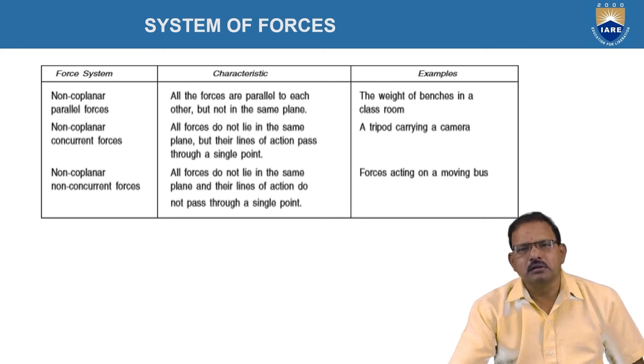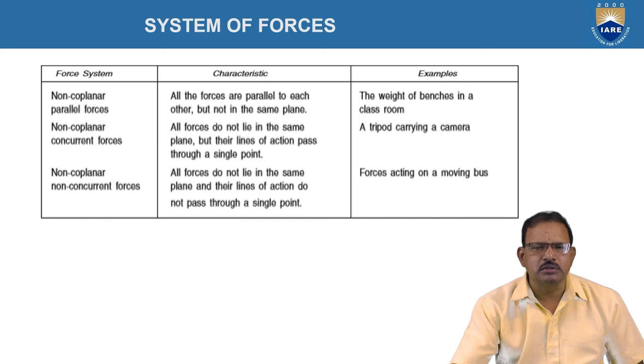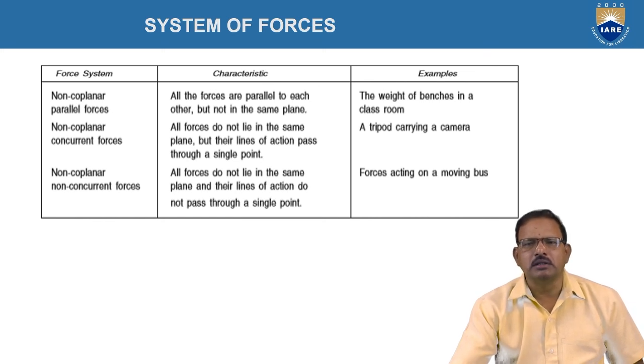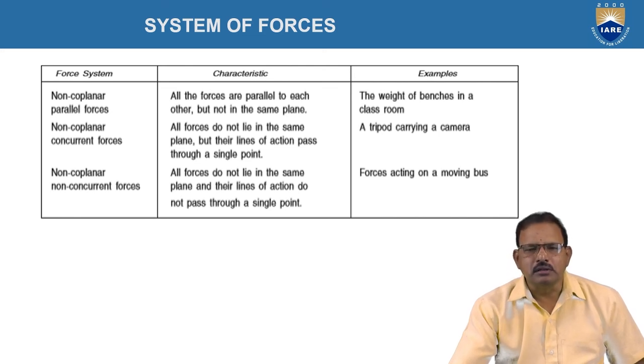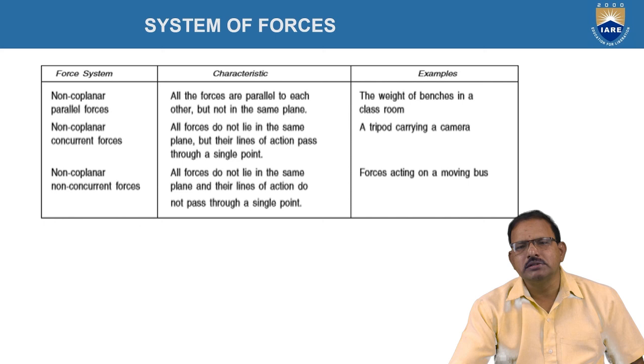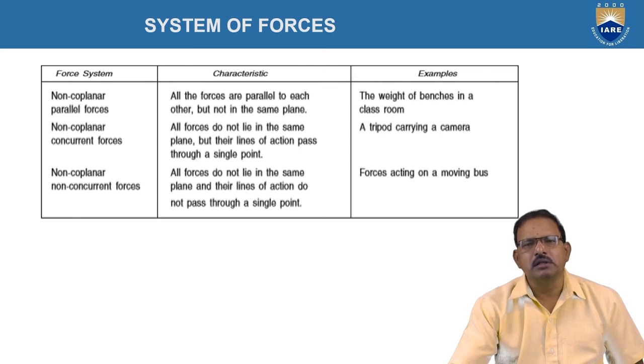Non-coplanar concurrent forces. The forces lie in different planes, but the lines of action of the forces, if produced, may intersect at one point. This type of force is called non-coplanar concurrent forces. The best example is a tripod carrying a camera, which has three legs lying in different planes, but they intersect at one point, at which the camera is kept.